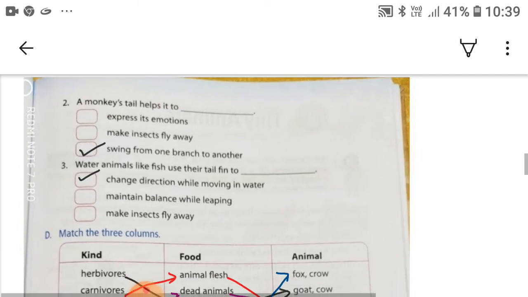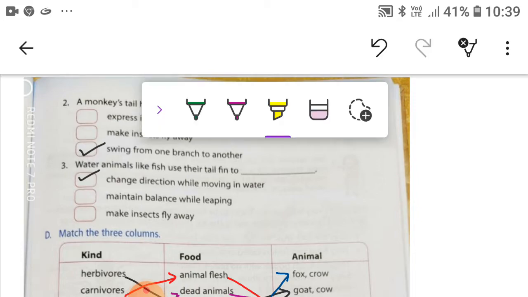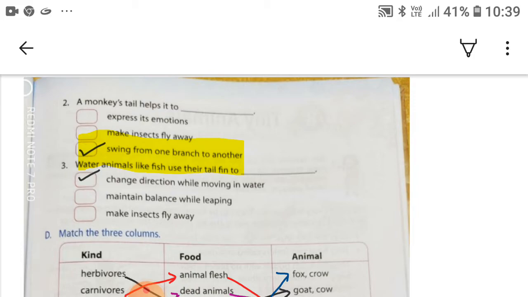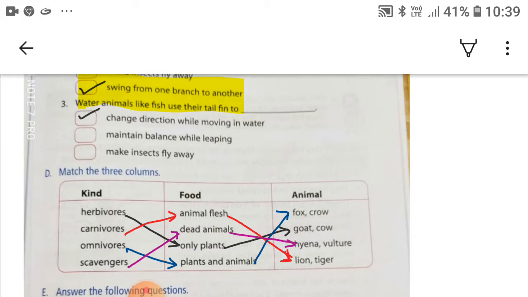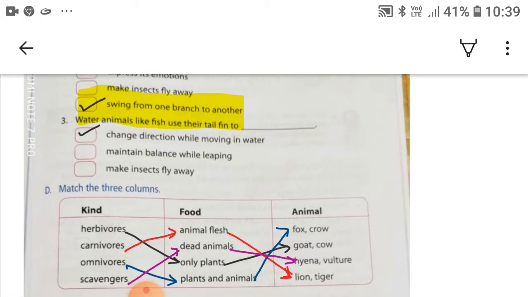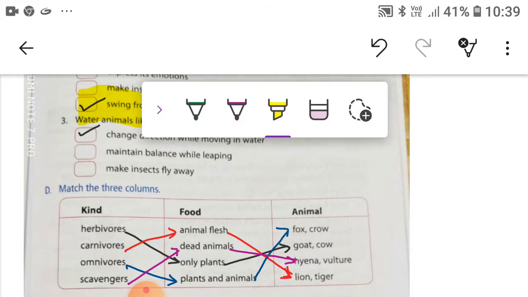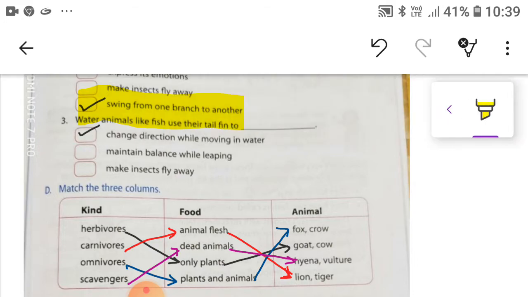Now the second, a monkey's tail helps it to swing from one branch to another. So here you have to tick the third option. Now the third, fish use their tail fins to. For it, the first option is right: change direction while moving in water.